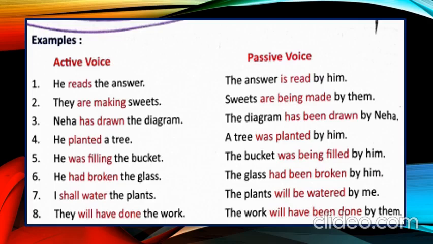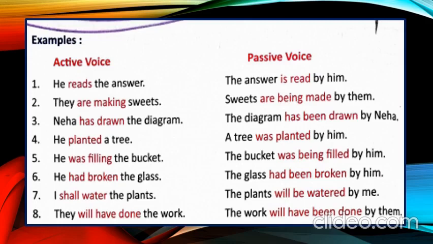Now number 7, I shall water the plants. Now the object is the plants. And for making passive voice, we have to make this object into subject. So now the plants will be watered by me.